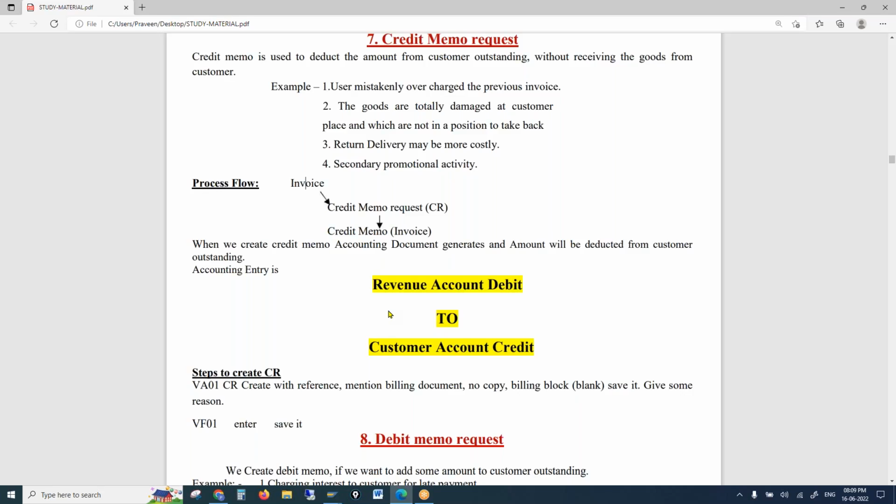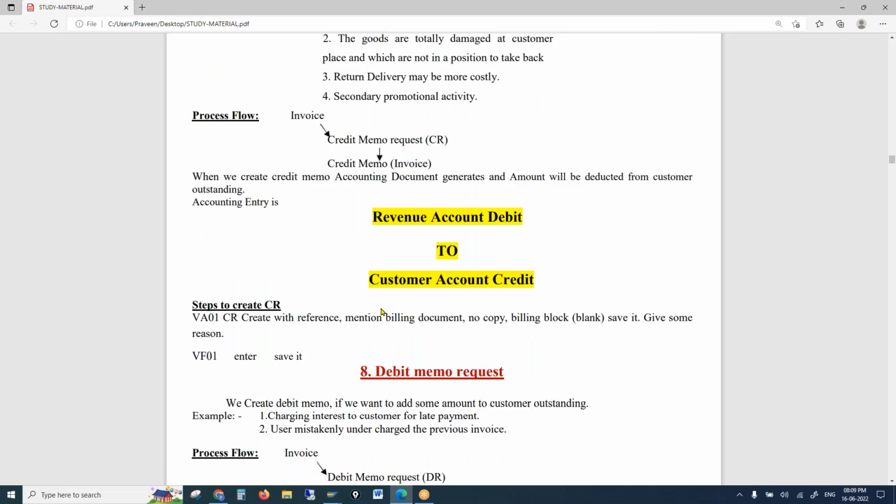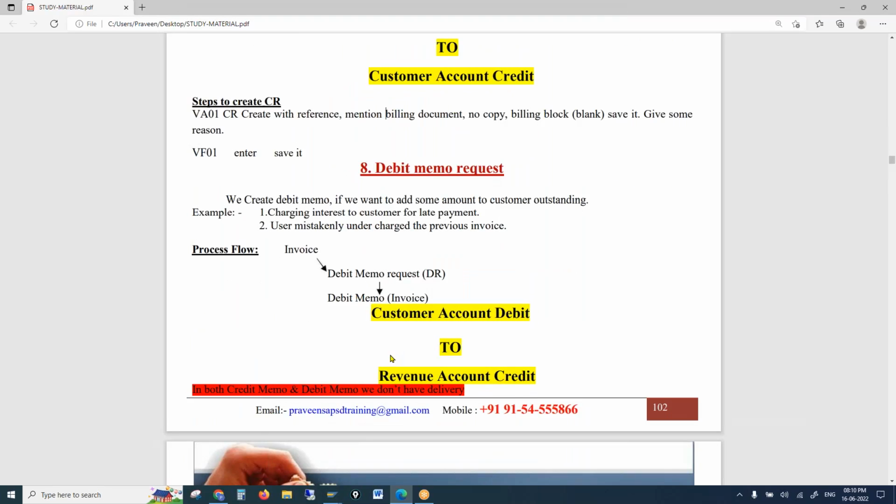The next is debit memo. Debit memo is when we want to charge extra from the customer. If the customer fails to pay on time, we want to charge interest or a late payment fee. Or in the previous invoice, we undercharged the customer. Or our customer is asking for special parking or something else, which is chargeable. So for anything, if you want to charge additional from the customer, then we go for debit memo. So debit memo is also an order related billing,